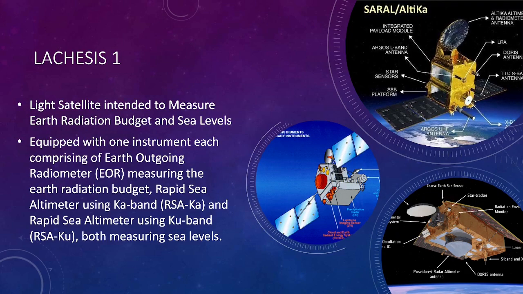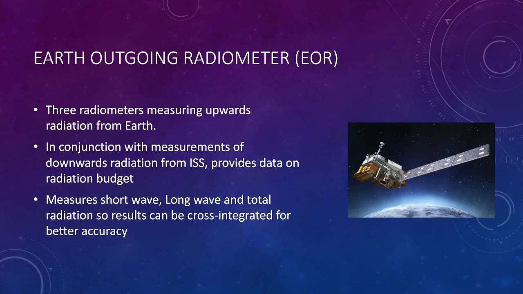Our first satellite, the Lachesis 1, will be equipped with an Earth Outgoing Radiometer, EOR, a Rapid Surface Altimeter in the Ku band, RSA-Ku, and a Rapid Surface Altimeter in the Ka band, RSA-Ka. Our first sensor is our Earth Outgoing Radiometer. This sensor contributes to tracking the Earth radiation budget.